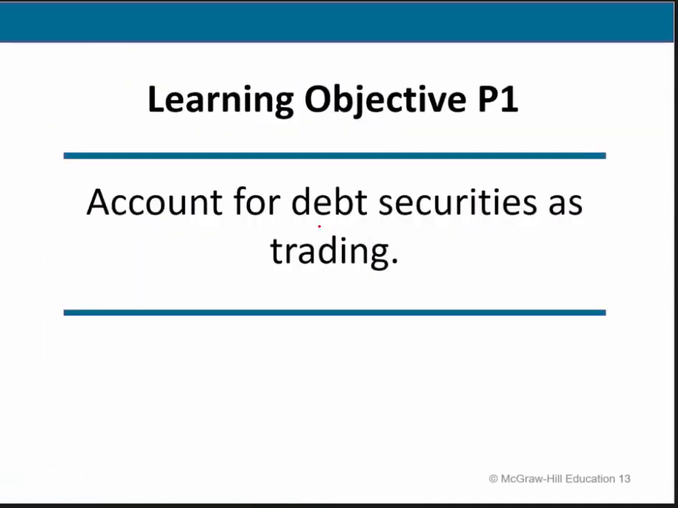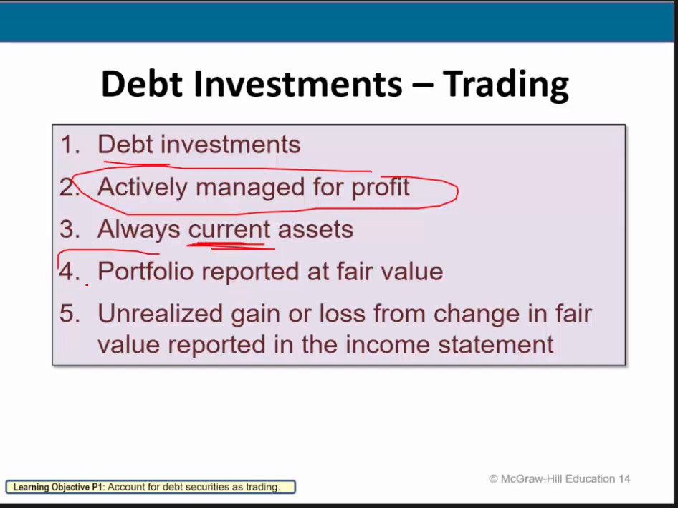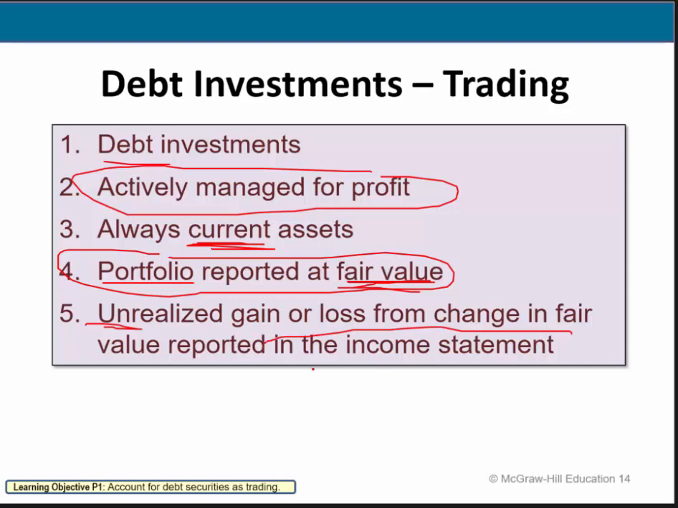The first thing we talked about were debt securities that were classified as trading securities. Okay, these are, of course, debt investments, but they are actively managed for profit. Again, picture people trading these, buying and selling these on a weekly basis. Because they are so actively traded, we always classify these as current assets. And we do report the portfolio at fair value, as we had discussed. And that unrealized gain from the change in fair value, we report that on the income statement.